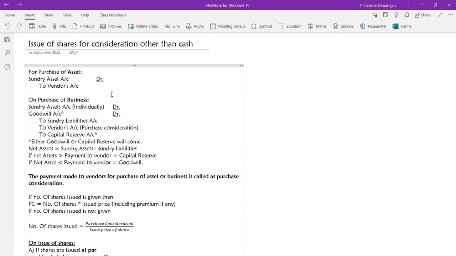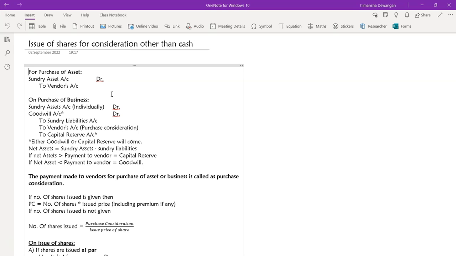Is this clear, Niharika? Yes, ma'am. All right. So when we purchase our asset, our entry is asset account debit to vendor account, since we are purchasing the asset on credit. All right. So this is our basic entry.